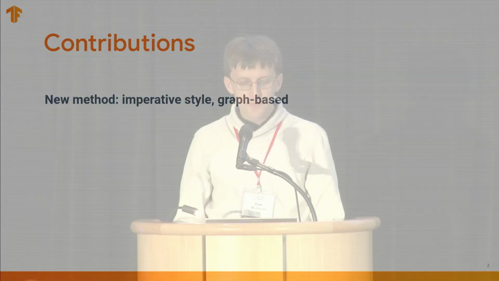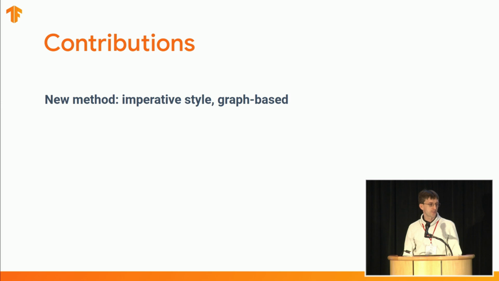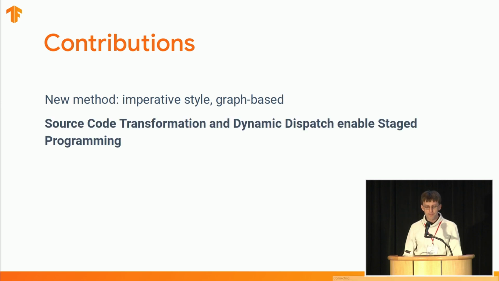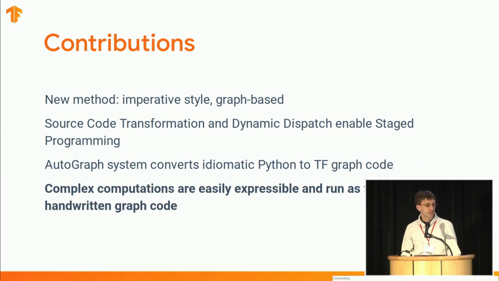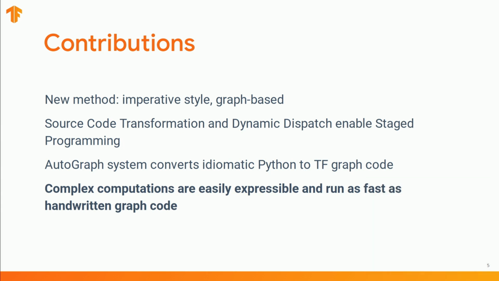So this work is a collaboration between Purdue University, Google AI, and the TensorFlow team. In this paper, we propose a new methodology for expressing machine learning models in Python. We demonstrate this methodology using source code transformation and dynamic dispatch to enable multi-stage programming. We describe AutoGraph, a system we implemented for this purpose, and we show that it allows writing expressive machine learning code which retains the performance and portability benefits of graph execution.